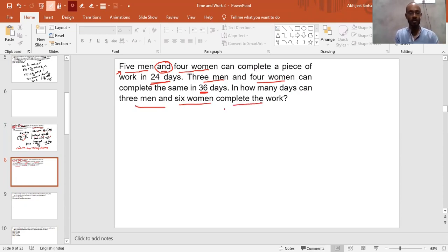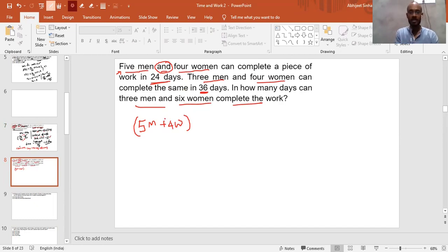To solve these questions, we need to first calculate the total work. And to calculate the total work, we need to check the efficiency of men and women per day, right? So guys, because this is men, I'm taking the efficiency of one man as M. So 5 men will be nothing but 5 times M. Because this is "and", we will have to add here. This is 4 times the efficiency of a woman, so this is 4W, and this is the per day efficiency. Is it clear to all of you that the per day efficiency of 5 men and 4 women will be 5M plus 4W, right?